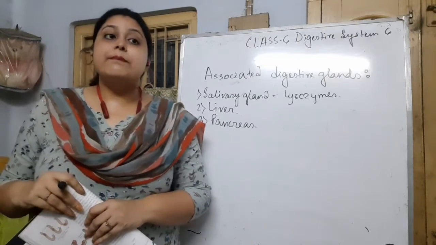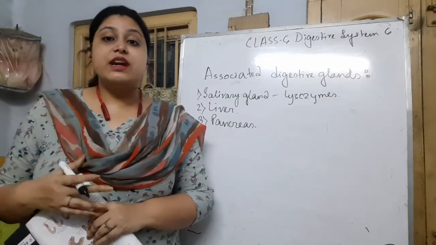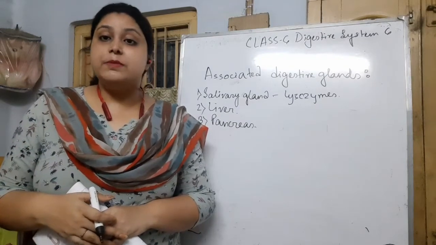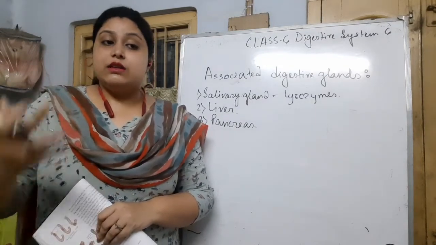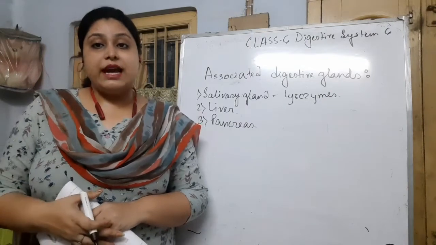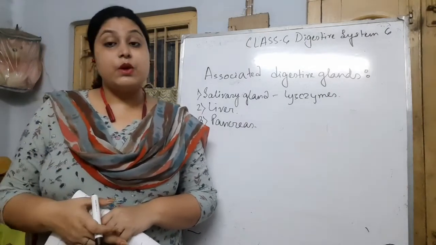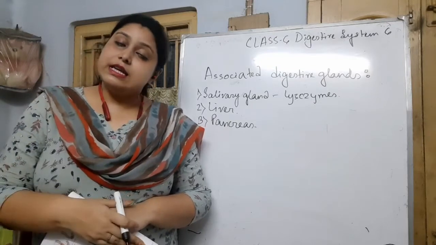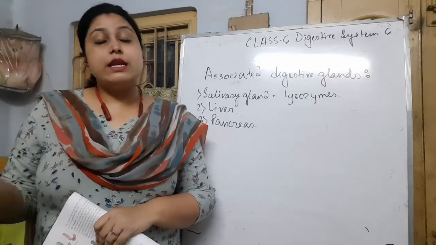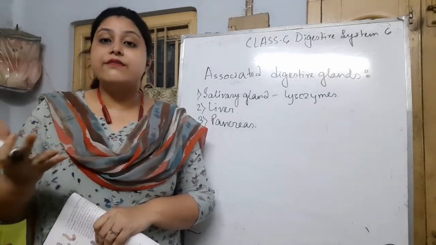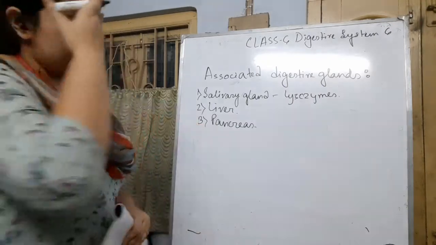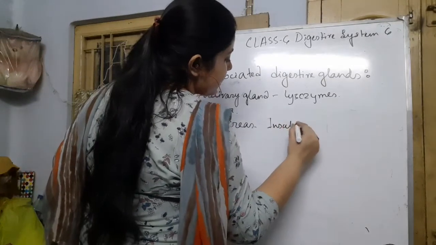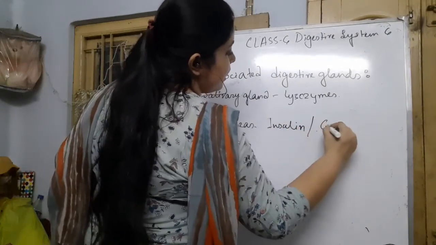But if insulin is not secreted from the pancreas, then the level of sugar in our blood will increase, and it will cause diabetes mellitus. It secretes two types of hormones, one is insulin and the second one is glucagon. Glucagon has just the opposite reactions. What are the two? Insulin and glucagon.